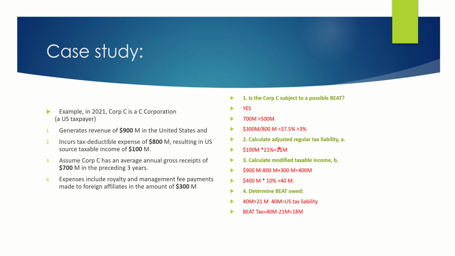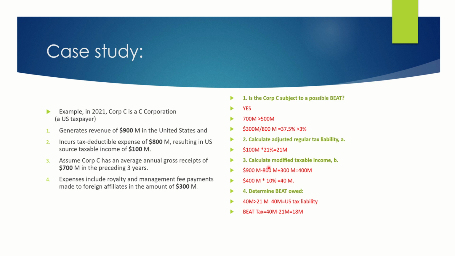Step 2 is to calculate the adjusted regular tax liability. You use the regular U.S. tax liability minus certain credits. In this case, there are no credits mentioned. So you will use 100 million times 21% U.S. tax rate. The amount is 21 million.